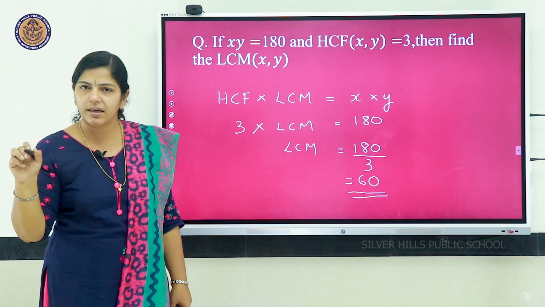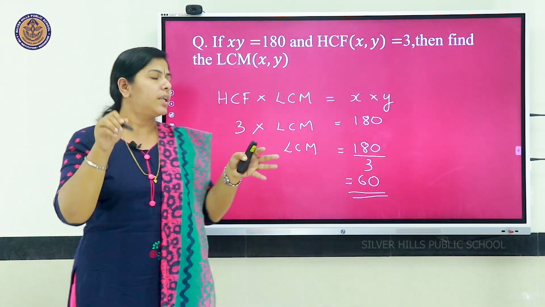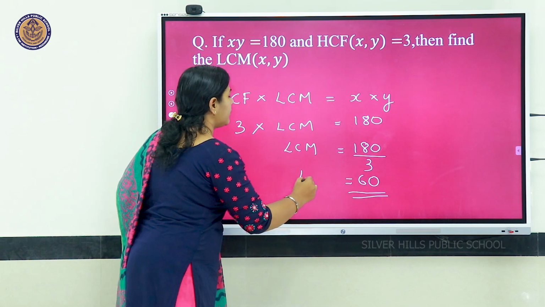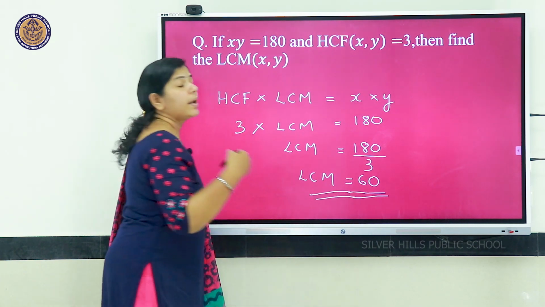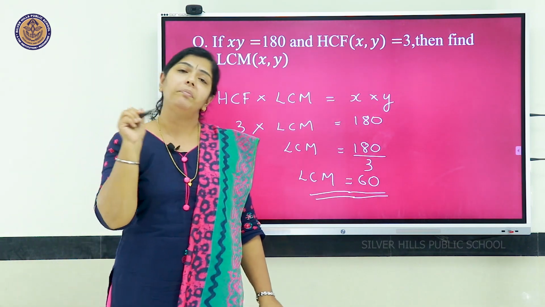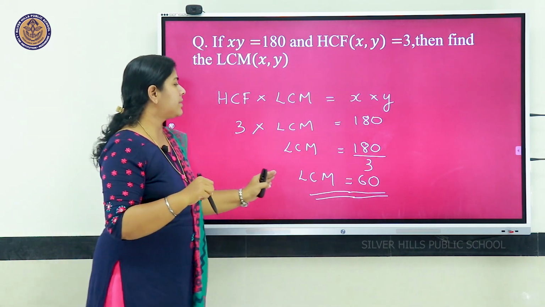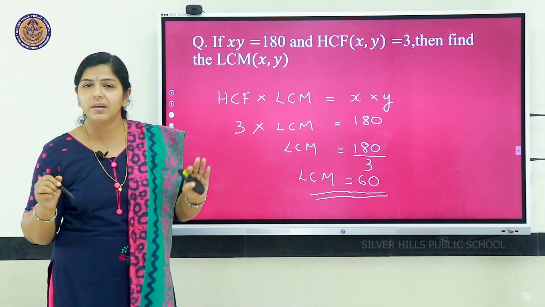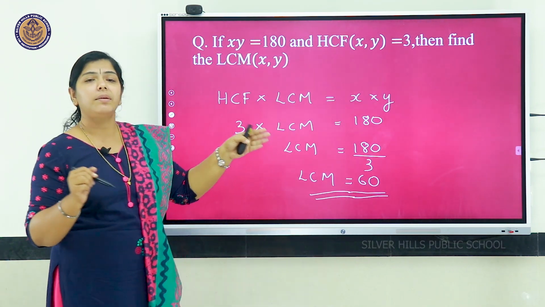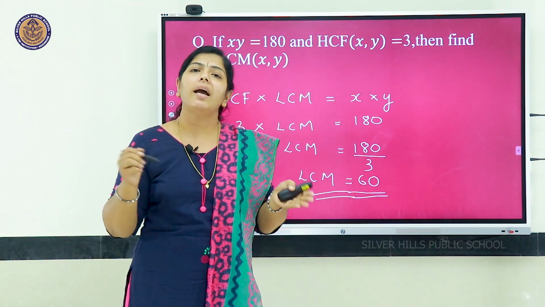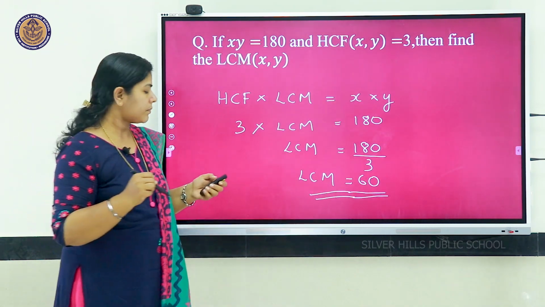Just underline the answer, just project the answer so that it is easy while correcting, and the person who is correcting the paper gets impressed also. Okay. So, LCM of these two numbers given is 60. We have used the relationship between HCF and LCM and found the answer.